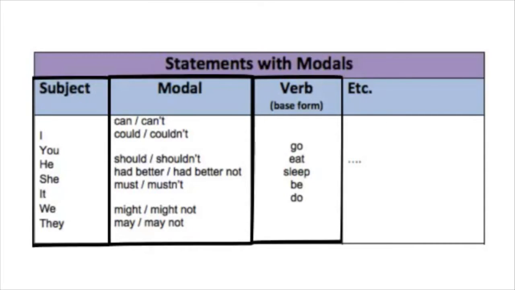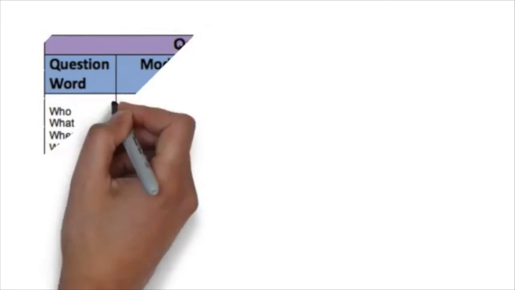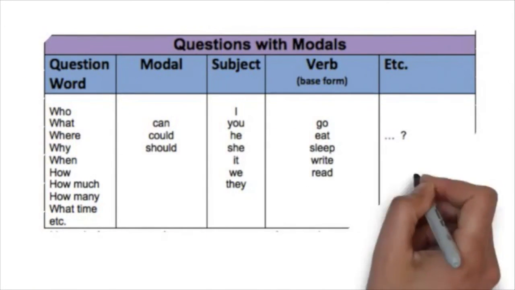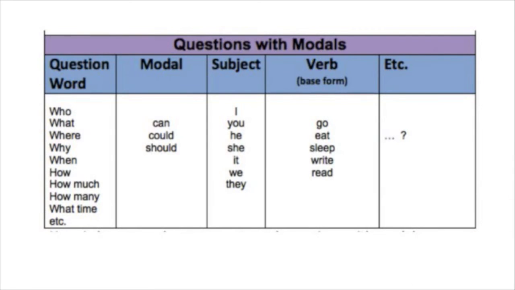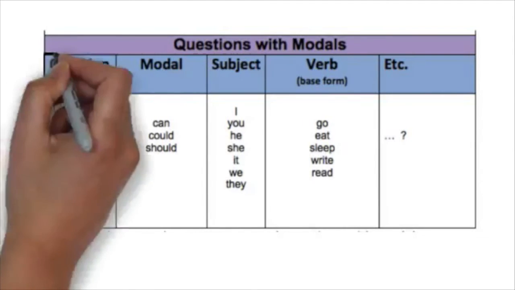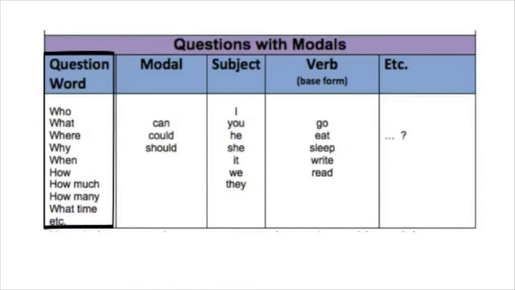So we know how to make sentences using modals. Now let's look at how to make questions using modals. First, let's look at this table. So, again, there are two types of questions in English: information questions and yes or no questions. To make an information question using modals, first you will need to write an information question word such as who, what, or how many. Look at this box on the screen for examples.